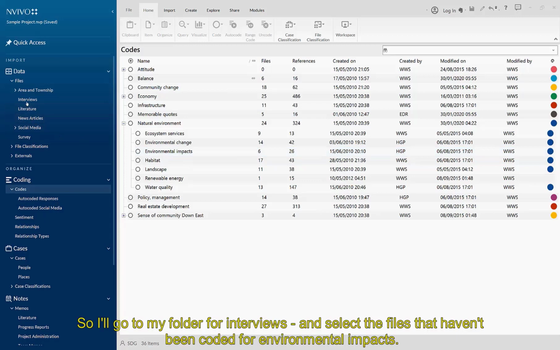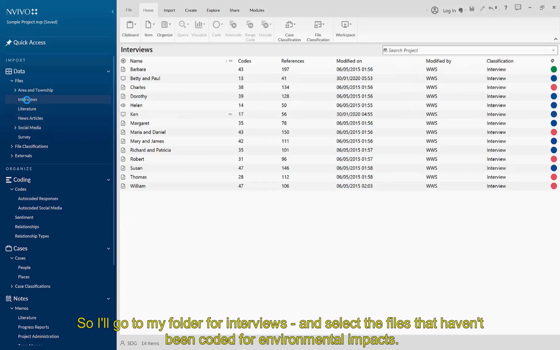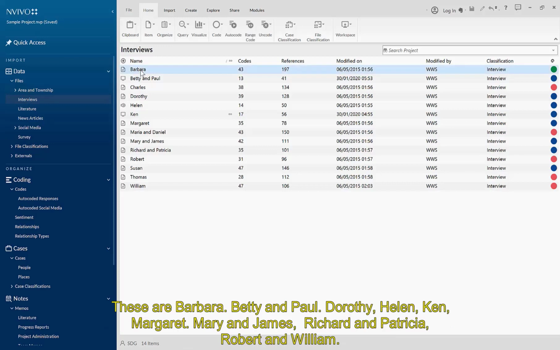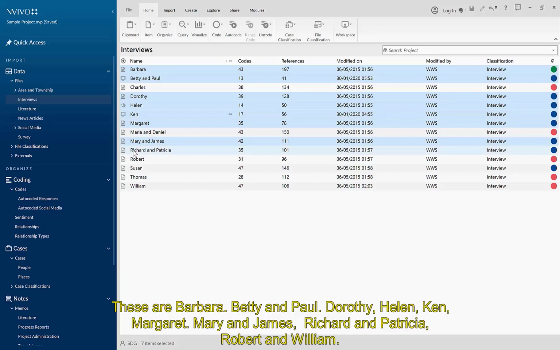So I'll go to my folder for interviews and select the files that haven't been coded for environmental impacts. These are Barbara, Betty and Paul, Dorothy, Helen, Ken, Margaret, Mary and James, Richard and Patricia, Robert, and William.